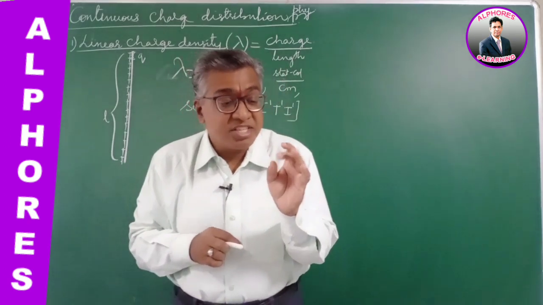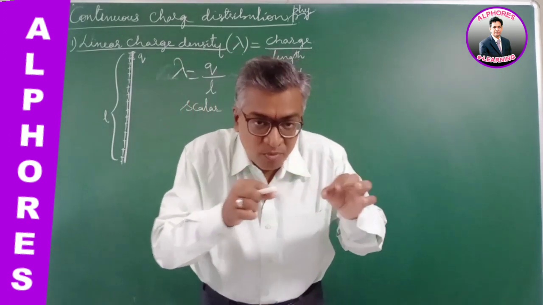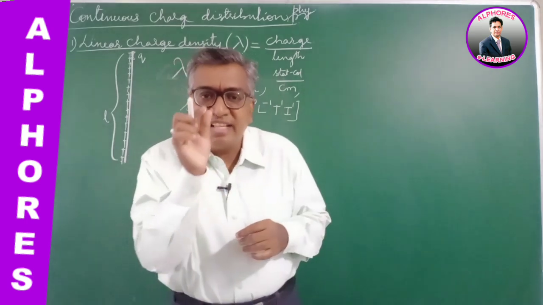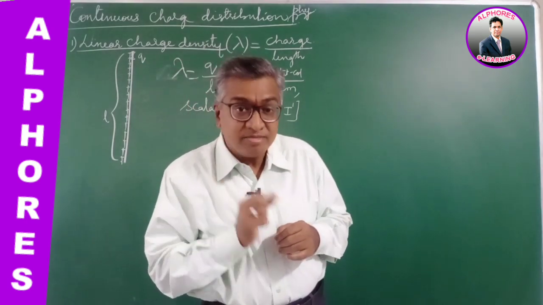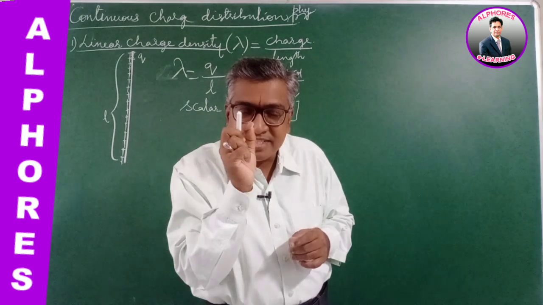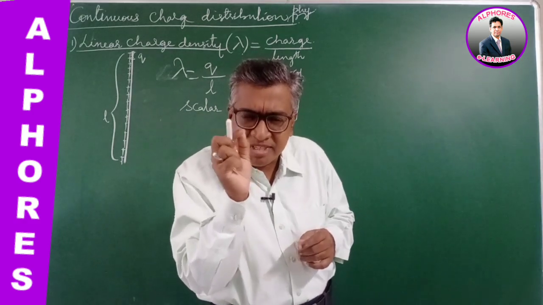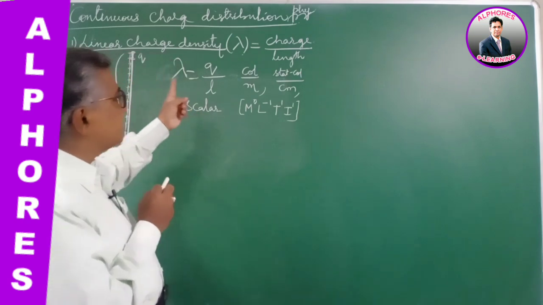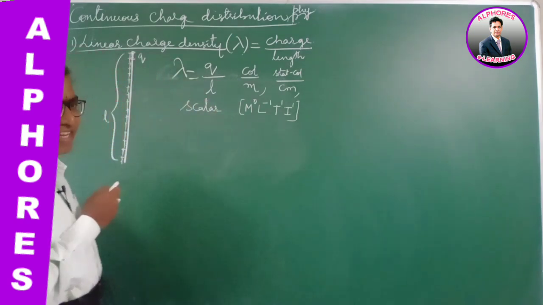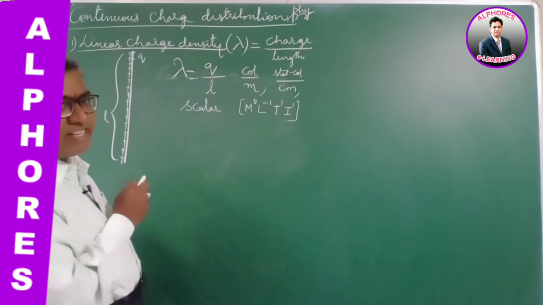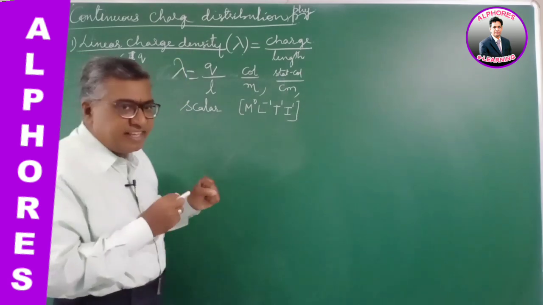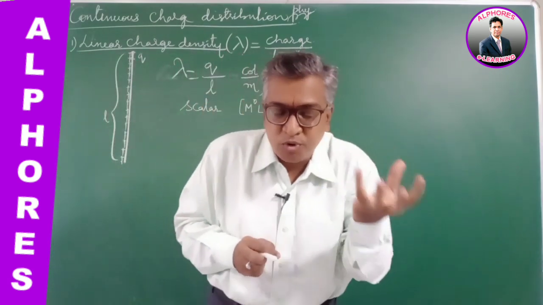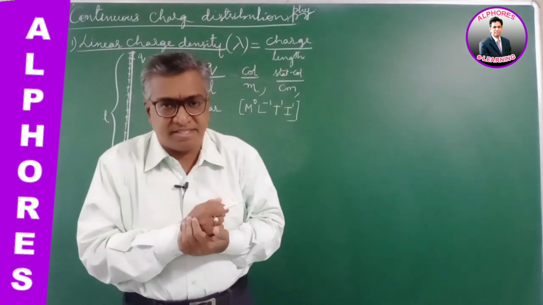So linear charge density applies to a line of charge, a charged rod, charged wire, thin charged wire, or a thin charged cylinder where the radius of the cross section is very much less than the length of the cylinder. For all such things we define lambda as linear charge density. Density is the measure of the amount of a property per unit space.